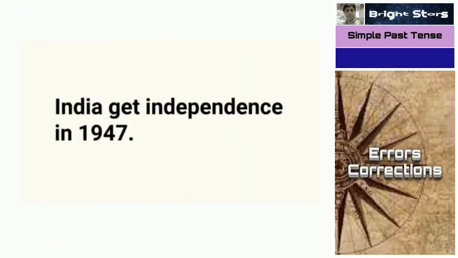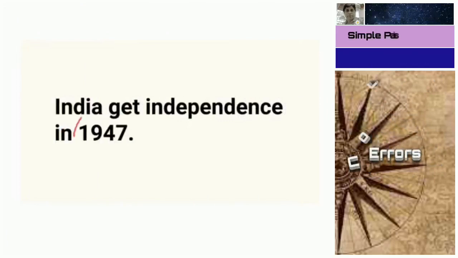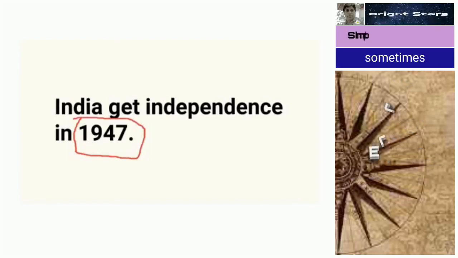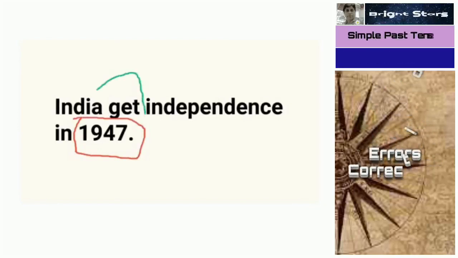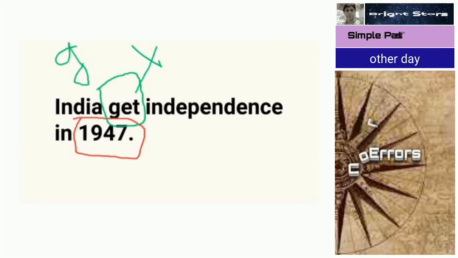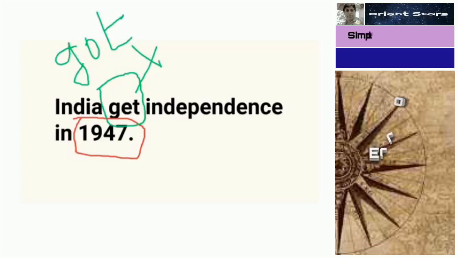India get independence in 1947. 1947 is a definite simple past time. What is the verb we have used? That is get. This get is wrong. For past tense, for get we have to use got. India got independence in 1947.